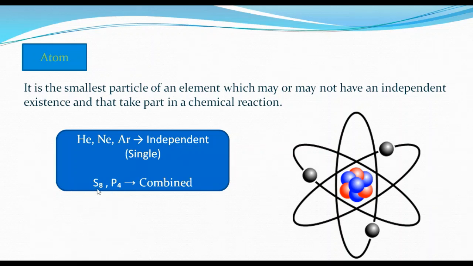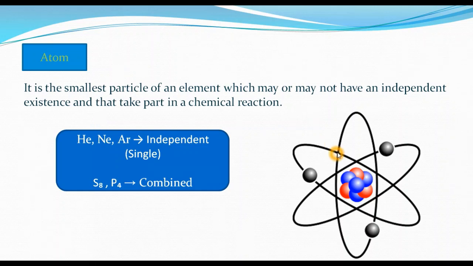But if we look at other atoms like sulfur, it's not independent. When eight atoms of sulfur combine, then they form an element of sulfur. So sulfur cannot exist as a single atom. Same happens for phosphorus. When four atoms of phosphorus combine, they form an element. That means phosphorus cannot exist in an independent state, it exists in a combined state. So atoms may or may not have an independent existence. They can exist in the free state as well as in the combined state.